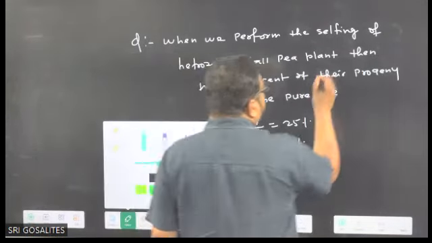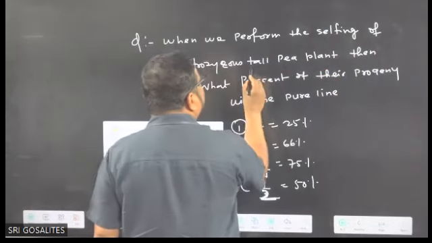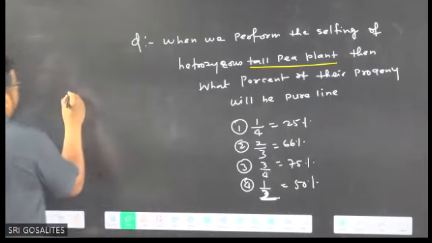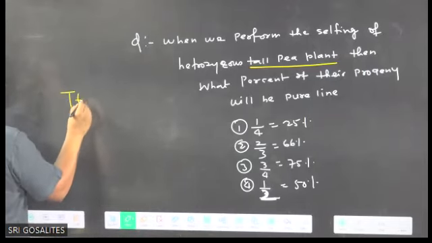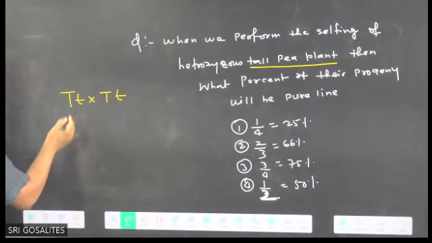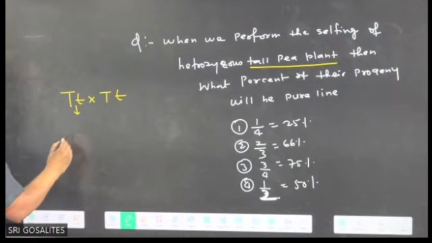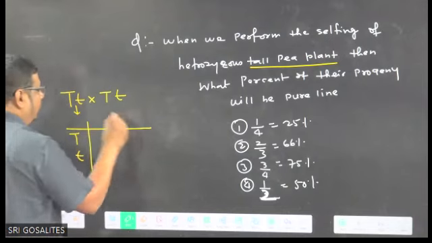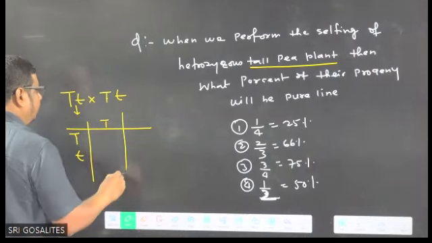So we are making the selfing of a heterozygous tall pea plant. Heterozygous tall: capital T small t crossed with capital T small t. Every time before answering, we form the gametes. How many types of gamete? Capital T, small t, two types. And here also capital T, small t, two types.